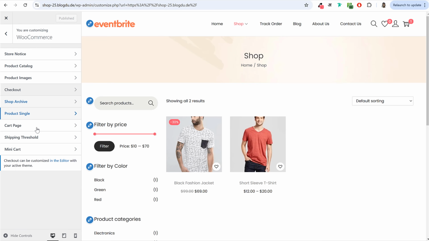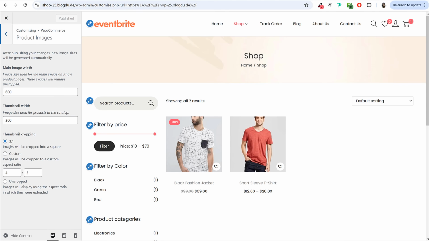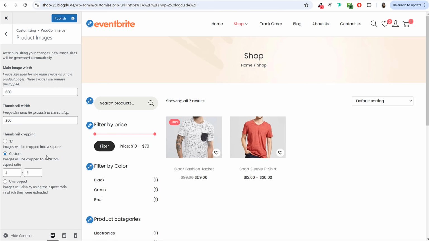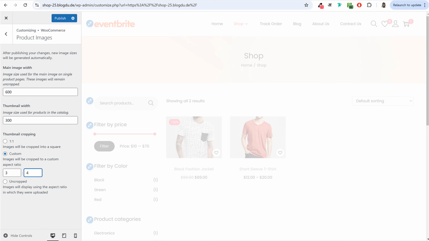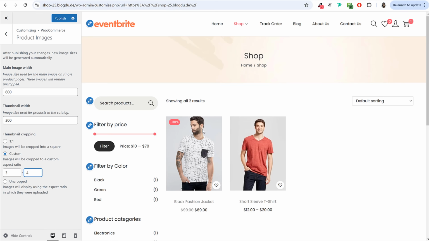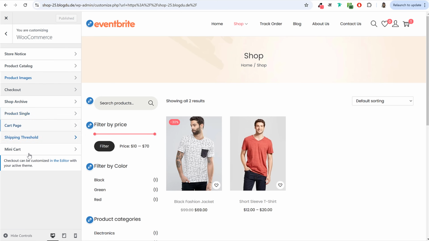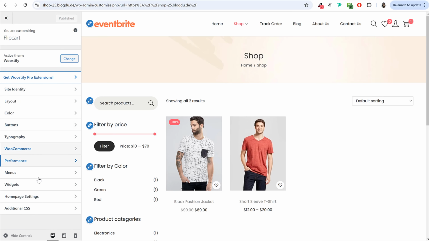Come back. Then select product images. By default, it is 1 by 1, but you can set custom. Now this all depends on the image. If you have this kind of image, then you can set 4 by 3. Or if you have a longer image, you can set 3 by 4 or even some other number. Now this is how it will look like. If you have a square image, you can set 1 by 1. Then come back, cart page, shop page, everything else looks good.